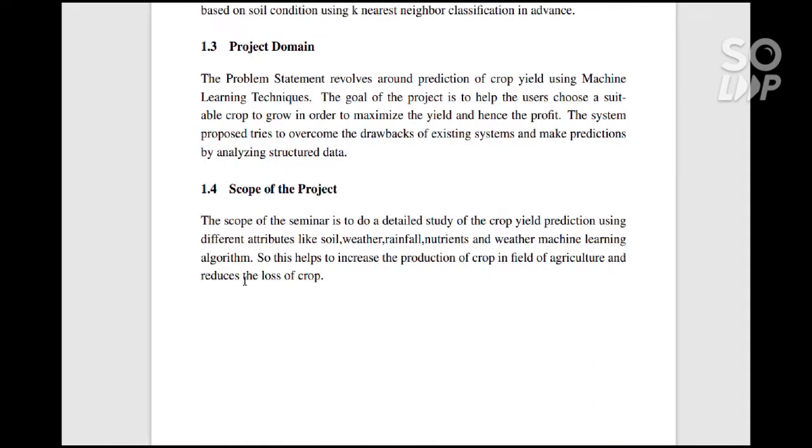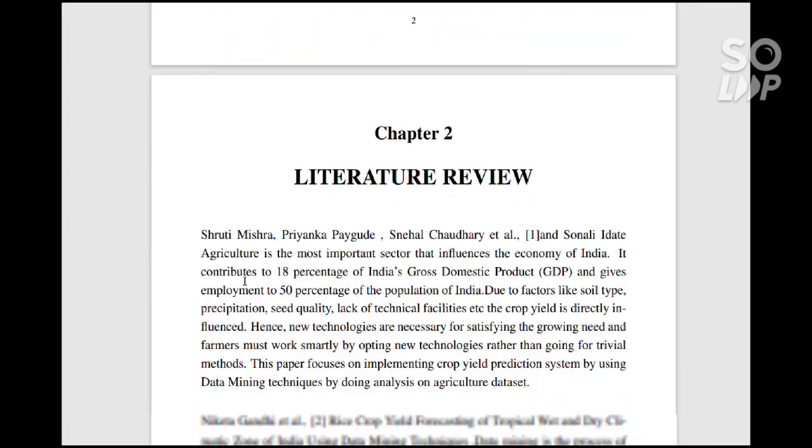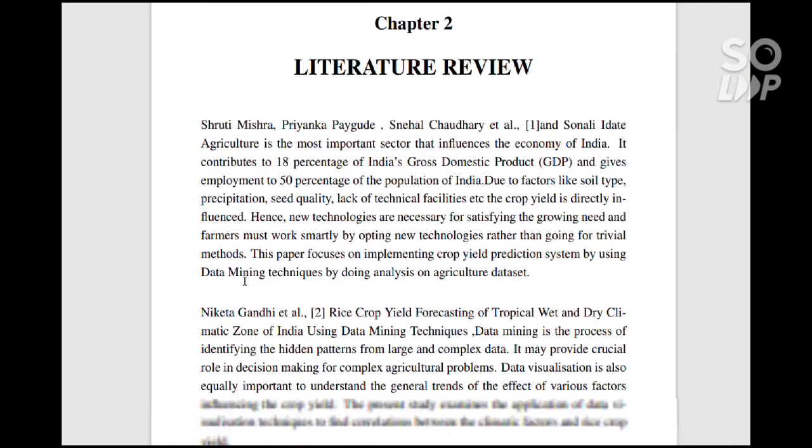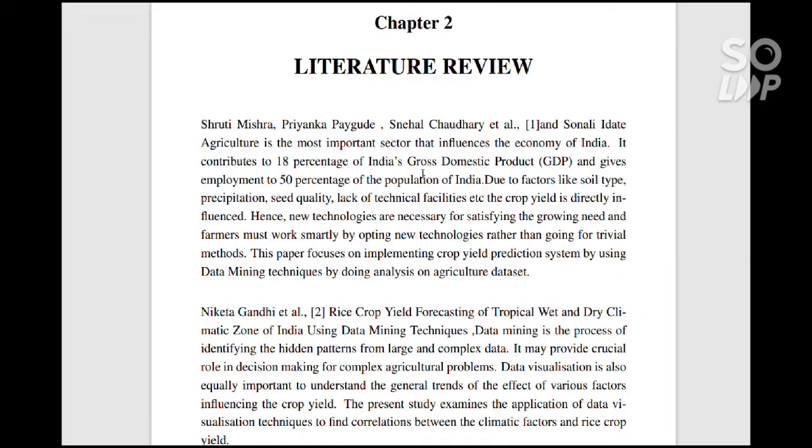Scope. The scope of the seminar is a detailed study of crop yield prediction using different attributes like soil, weather, rainfall, nutrients, and machine learning algorithms. So this helps to increase the production of crops in the field of agriculture and reduce the loss of crops. These are the literature reviews. We have referred to various journals and various books for developing our project. You can go through these literature surveys if you want.